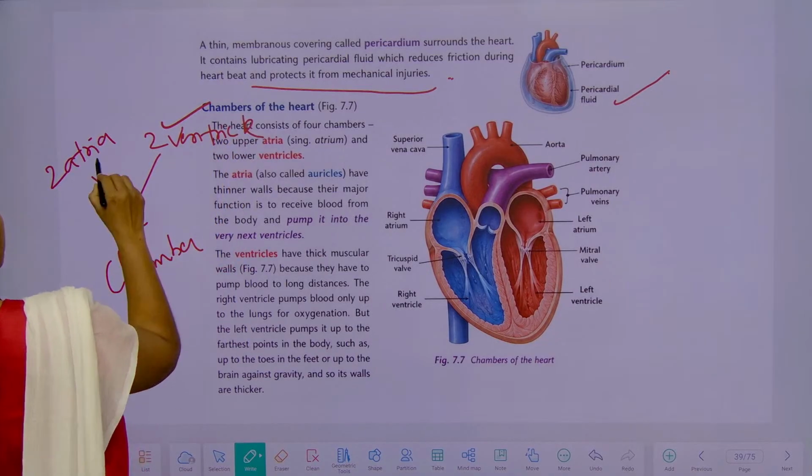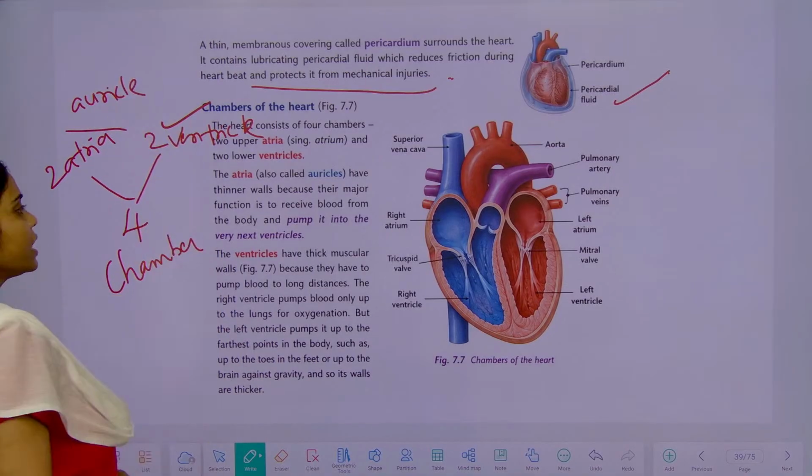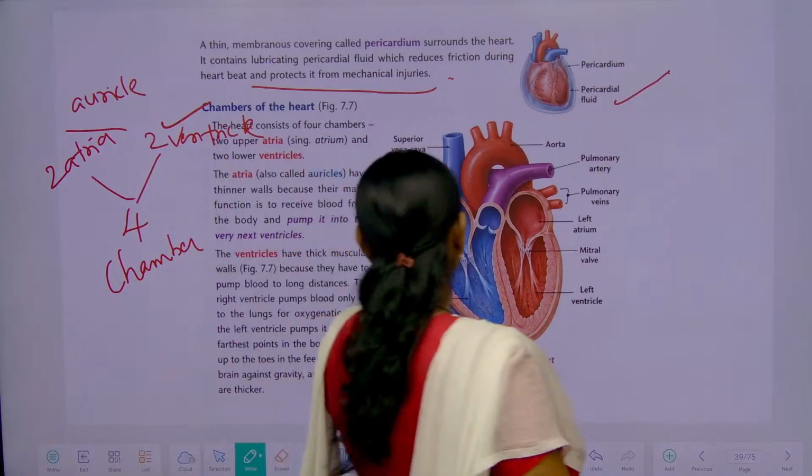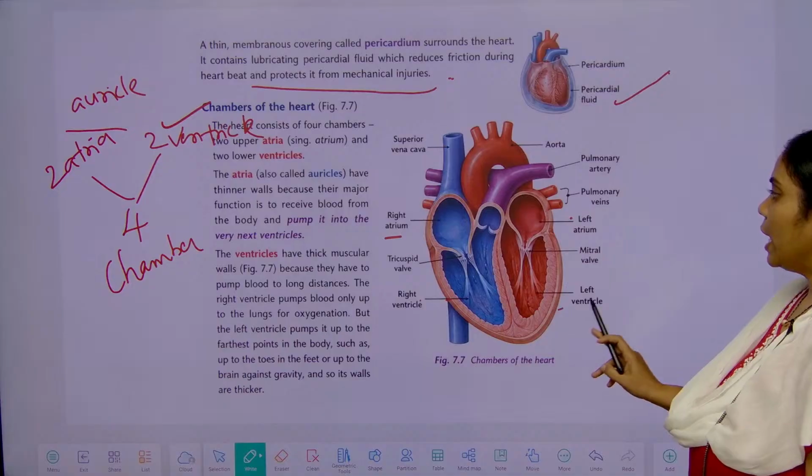True are atria and ventricles. Atria also called as what? Auricles. We can call them as auricles. Here you can see, this is a right atrium, left atrium, a right ventricle, left ventricle.